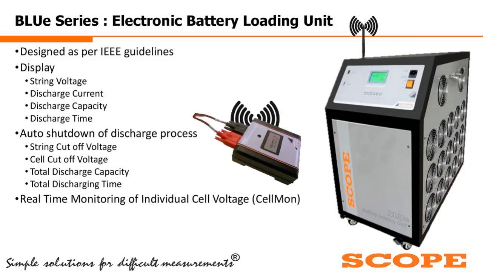Now, it is very important whenever you are doing the battery discharge test, you need to track the weak cells because of which your battery bank capacity is getting reduced. To track those weak cells, we have the CellMon, the cell monitoring unit, which will do real-time monitoring of each individual cell.